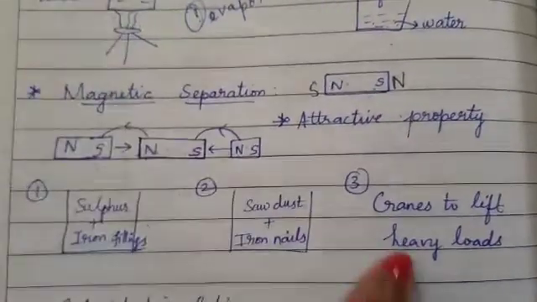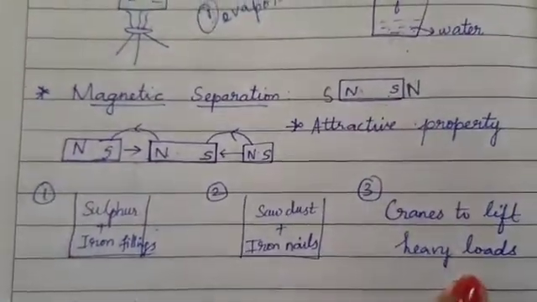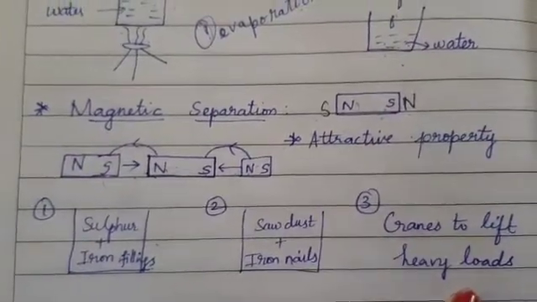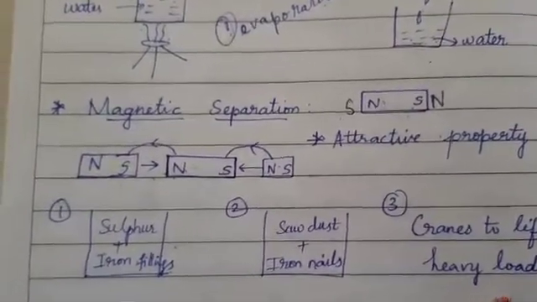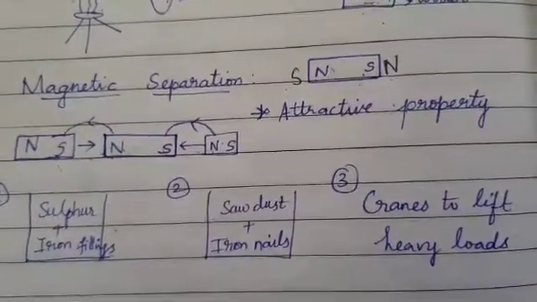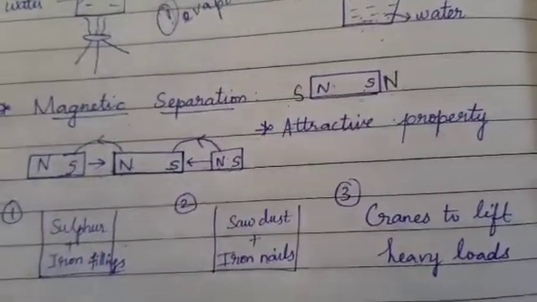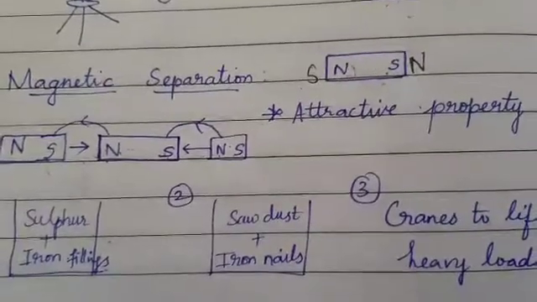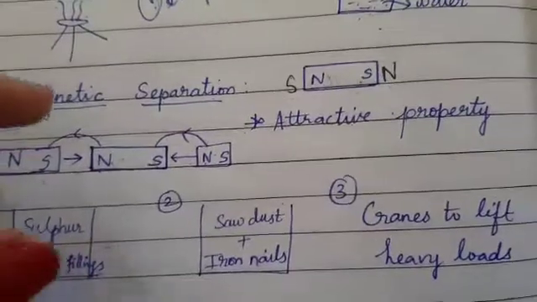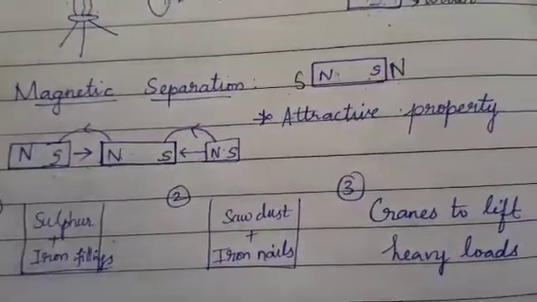Okay, the third example of where we use a magnet to separate: you could have seen huge loads of garbage waste material, heavy huge masses of waste dumped together. In that waste, it can be paper, vegetable waste, electronic waste, iron waste, steel waste, anything dumped all together.